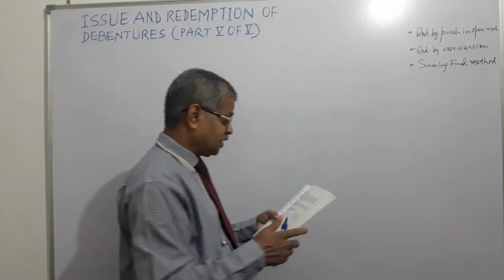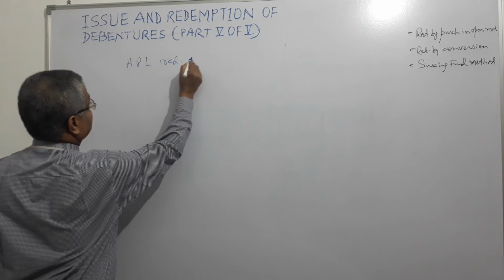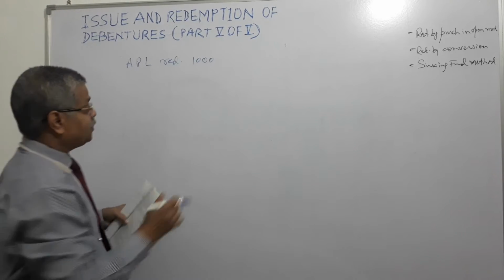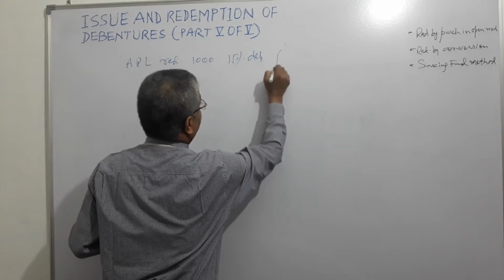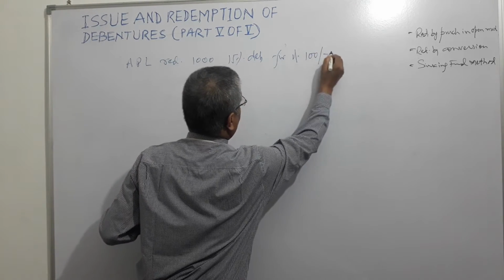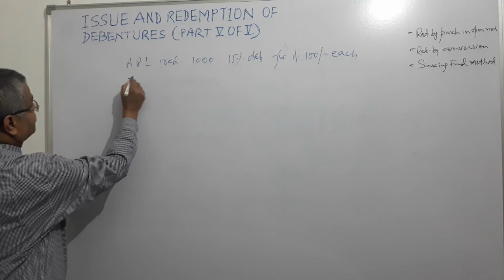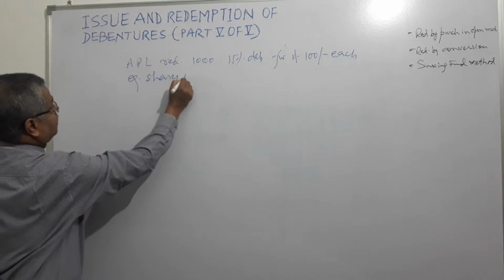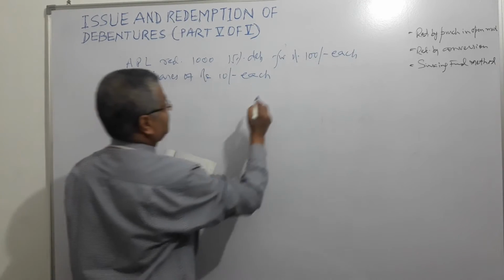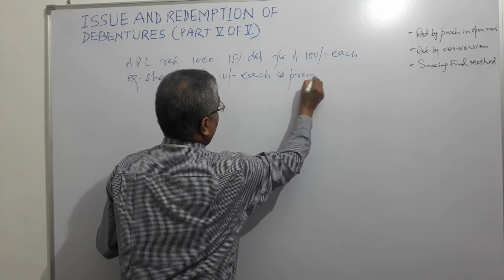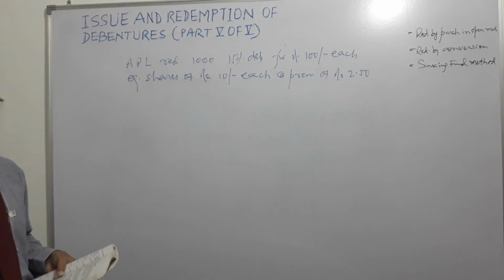So an example has been given. Arjun Plastics Limited redeemed 1000 15% debentures, right, for rupees 100 each, by converting them into equity shares of rupees 10 each at premium of rupees 2.50. So what will be the entry?